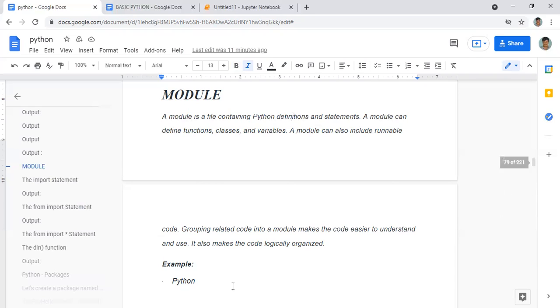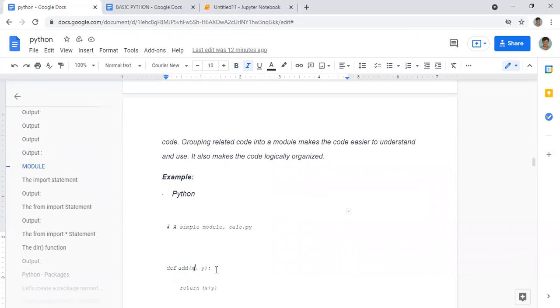Now, how to make a module, that is what we are studying. How to make a simple module: we can give it any name. I am writing calc.py. Calc.py is a Python file, and in this file we are making a module.